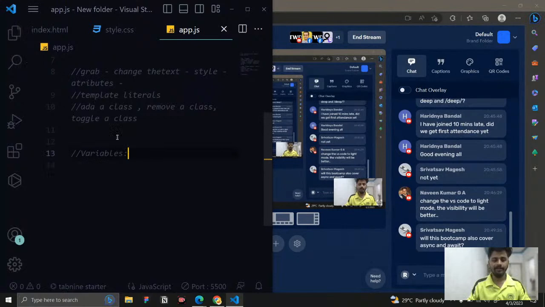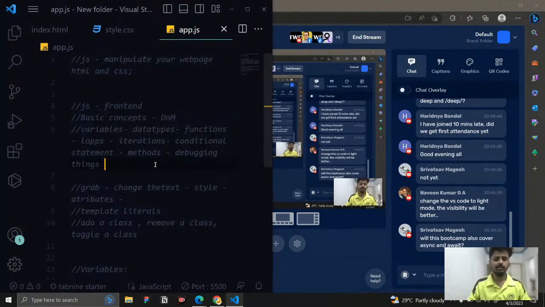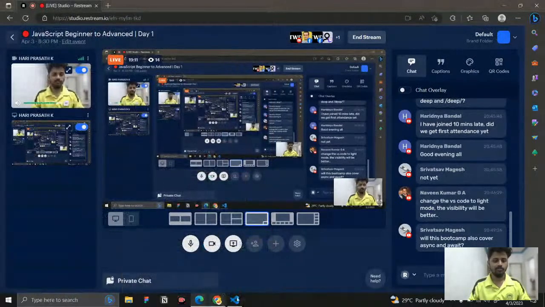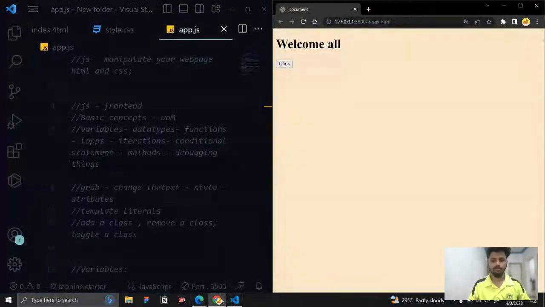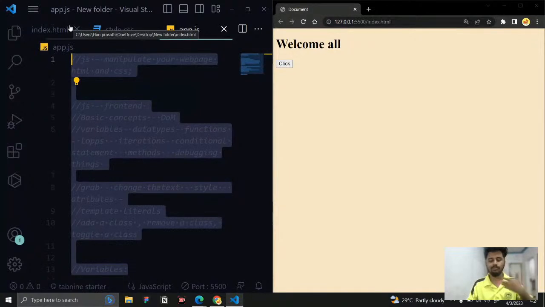This is all our comments. Don't think that this is code. These are all comments, and they will look blurred only, but all other things will look clear. You don't have to worry about the theme. If I started to put in a light theme, I would not be able to code it. So this is just blurred. You don't need it. This is just a comment to help understand what we're going to learn.